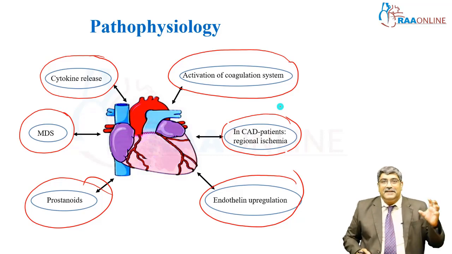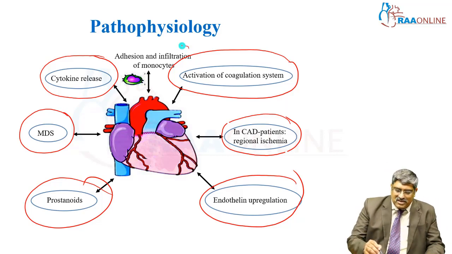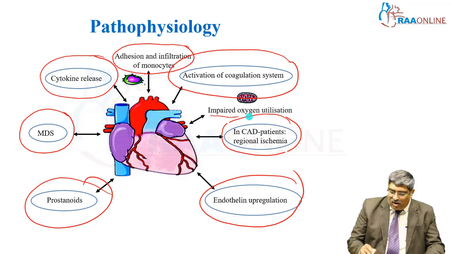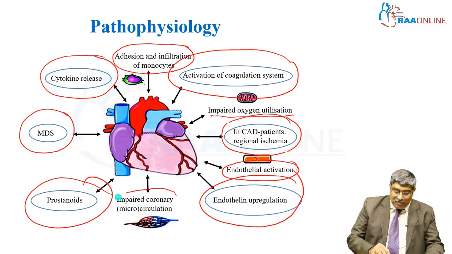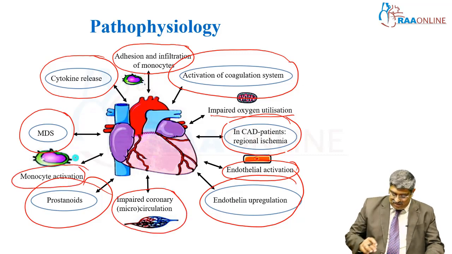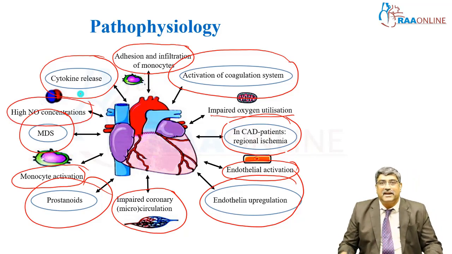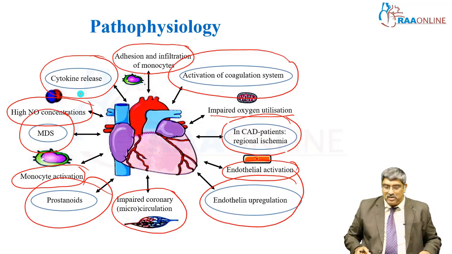Apart from that, this cellular reaction further can cause adhesion and infiltration of monocytes, impaired oxygen utilization, endothelial activation, impaired coronary microcirculation, monocyte activation and nitric oxide concentration increase. All this leads to myocardial dysfunction at the cellular level.